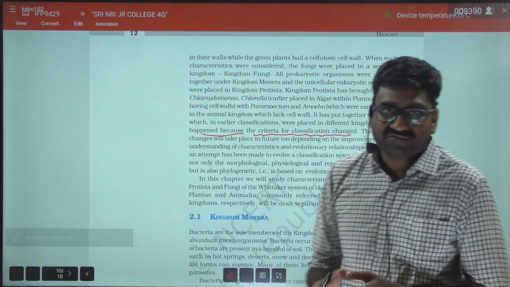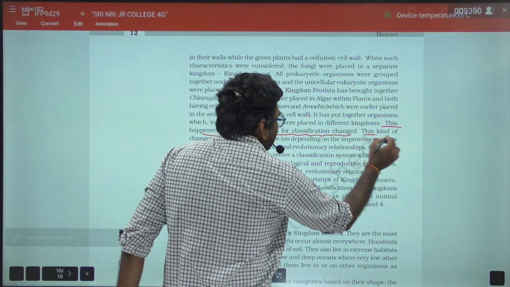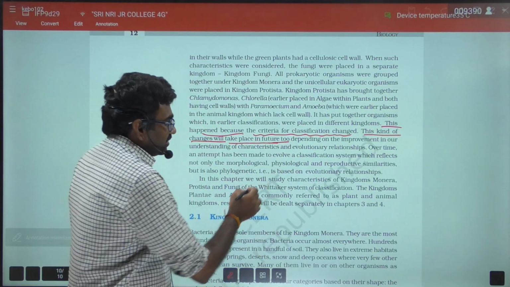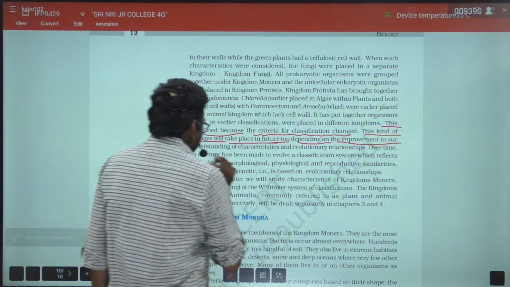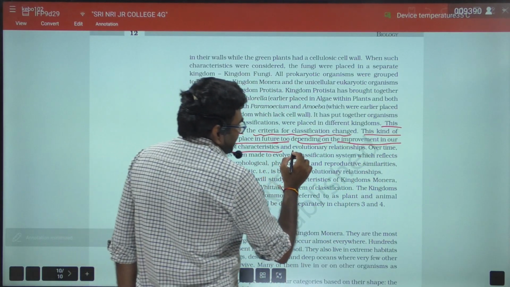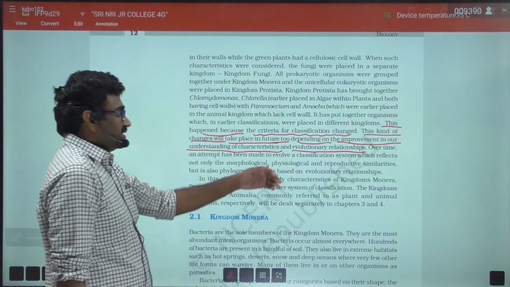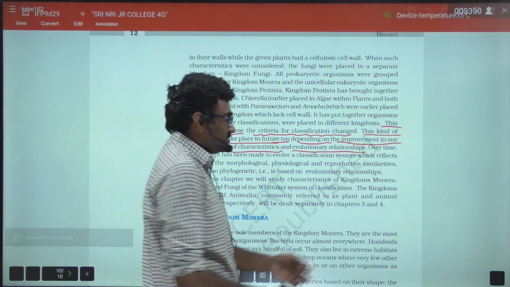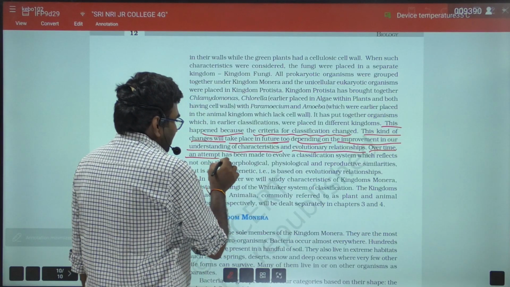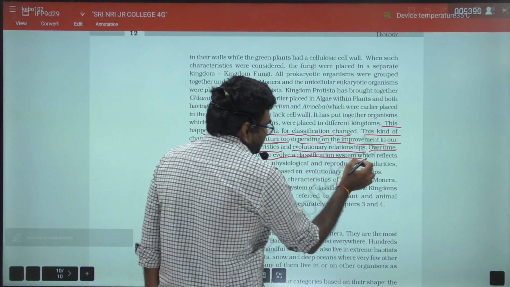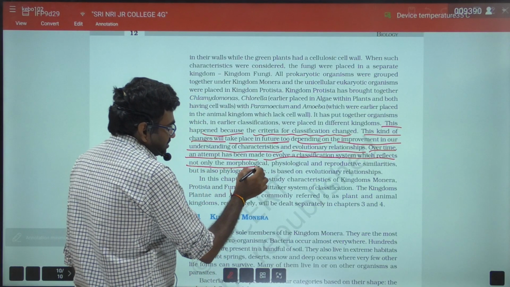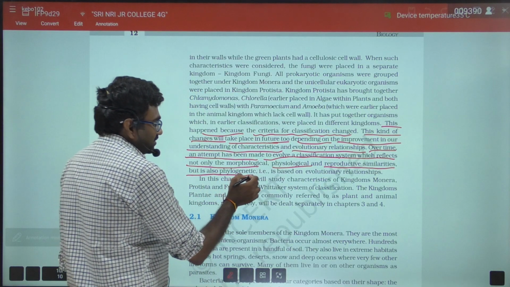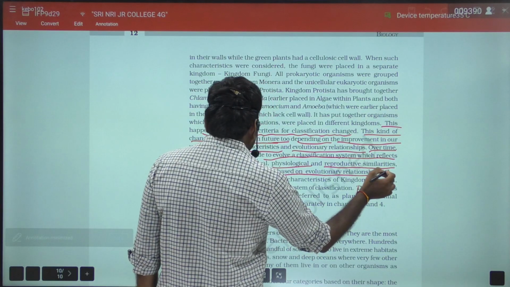This kind of change will take place in future too, depending on the improvement in our understanding of characteristics and evolutionary relationships over time. An attempt has been made to evolve a classification system which reflects not only the morphological, physiological, and reproductive similarities, but is also phylogenetic, that is based on evolutionary relationships.